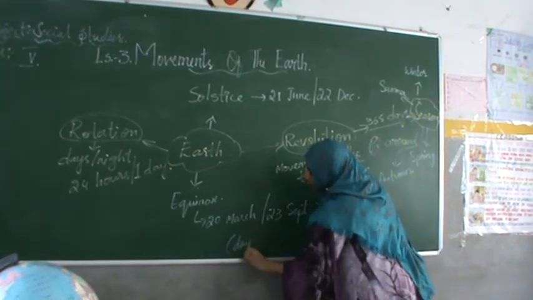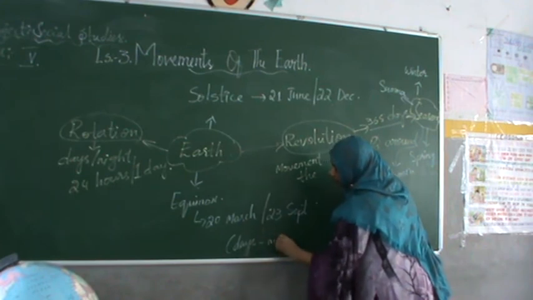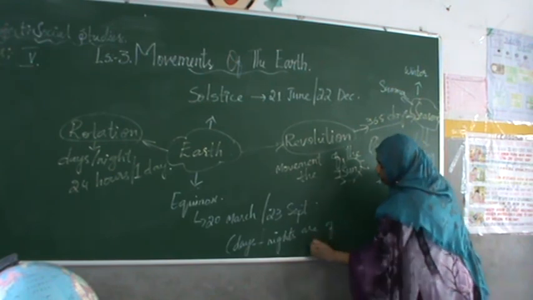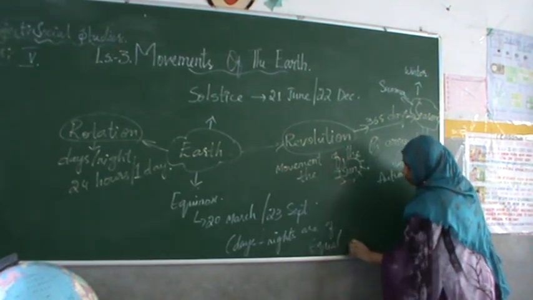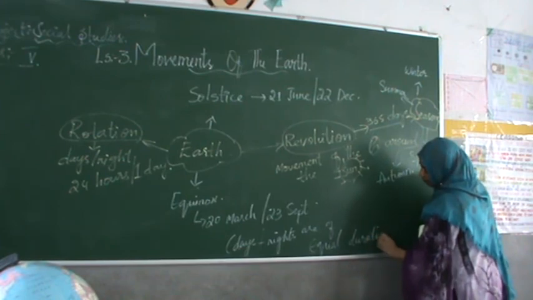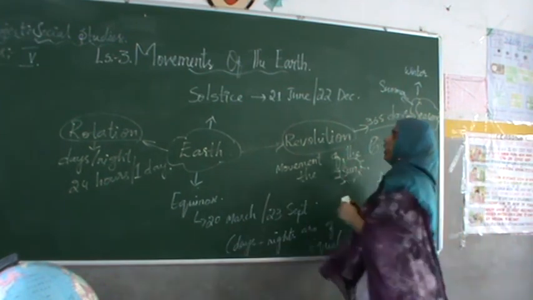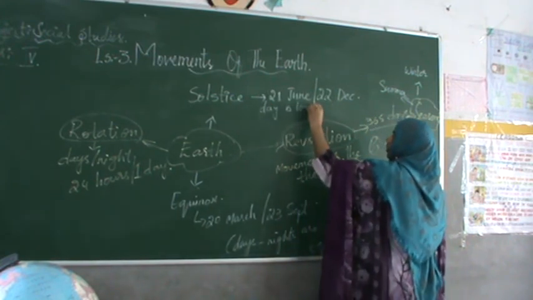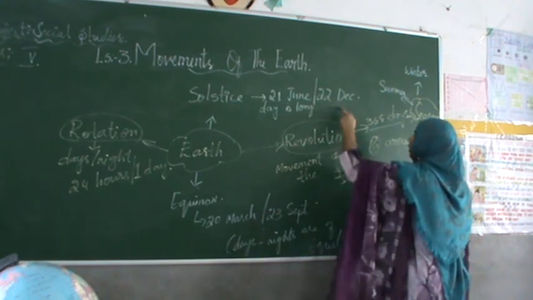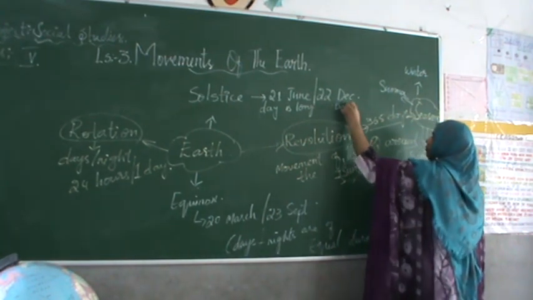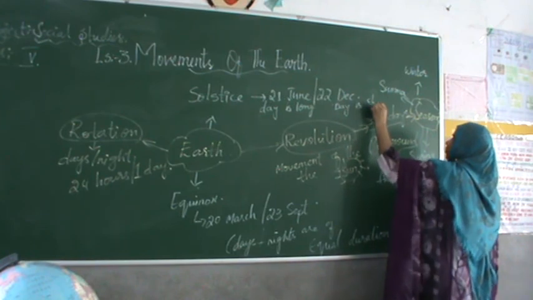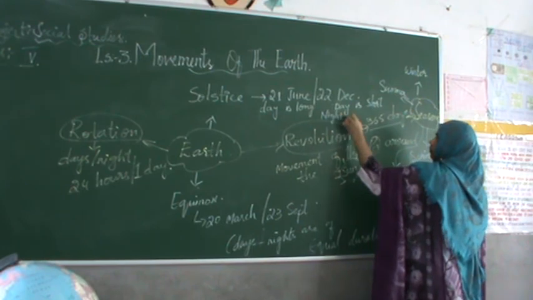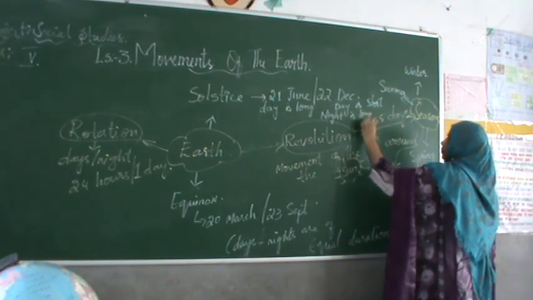Days and nights are of equal duration, whereas on solstice the day is long and night is short, or day is short and night is long.